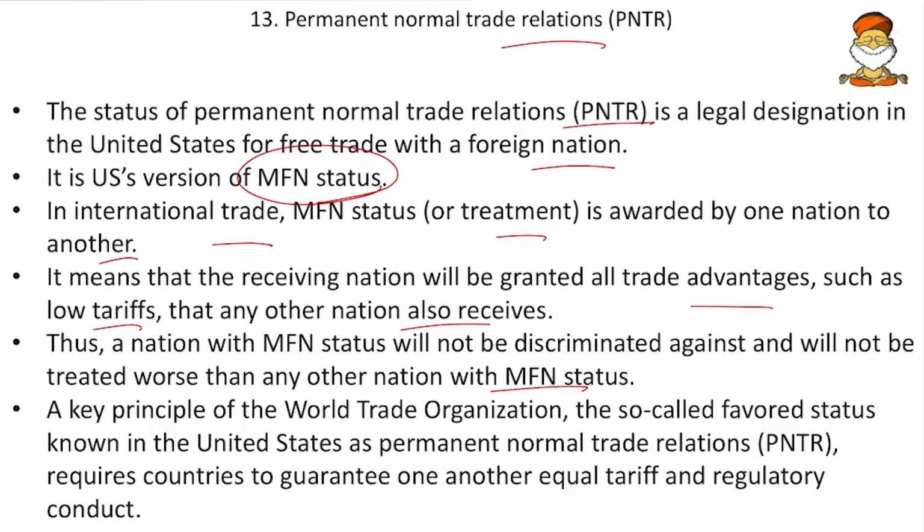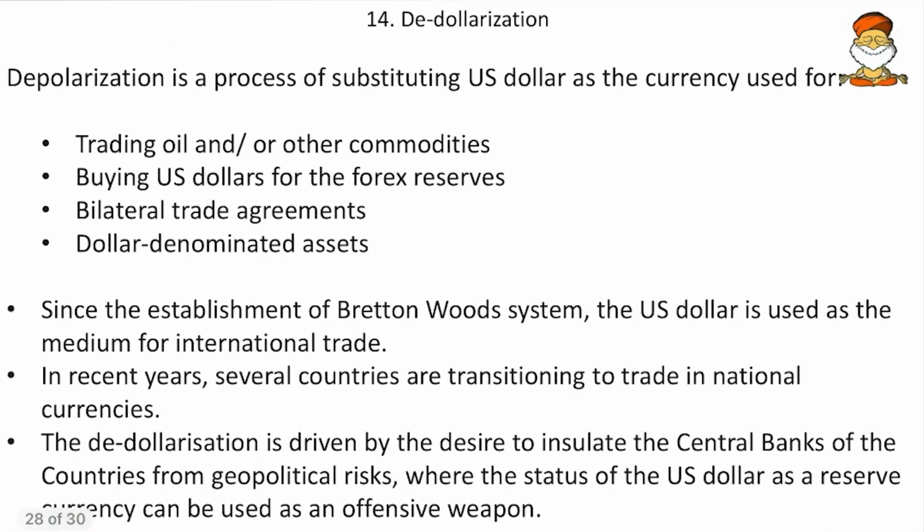And friends, this MFN or most favored nation status is a key principle of the WTO, and it basically aims to give equal tariffs and impartial regulatory conduct. So remember MFN and the PNTR. Simple concepts again. Then de-dollarization.